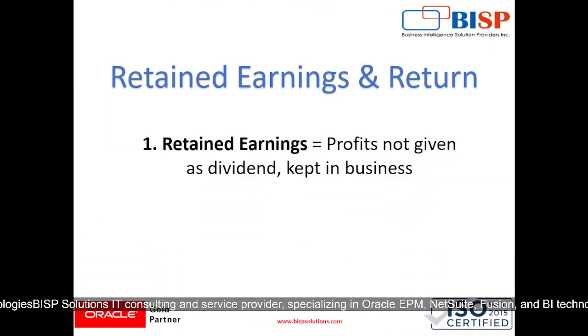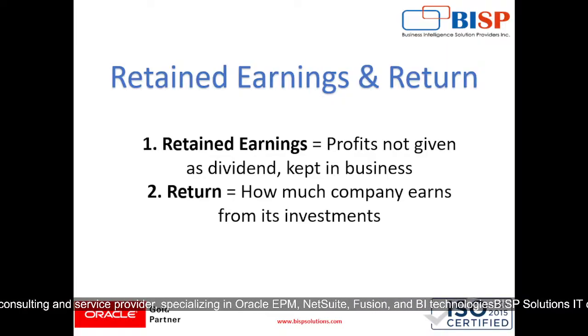Then comes retained earnings and return, where retained earnings are profits not given as dividends, kept in the business only for self-sustained growth rate. What I explained in my previous session about the self-sustained growth rate is that they use their profit money, the money left with them, so that they can grow without taking any debt. Return is how much the company earns from its investments.